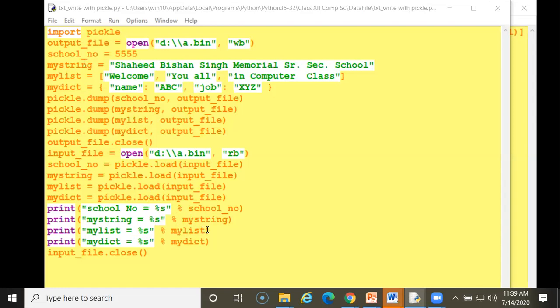Now this will be displayed with the similar variable, so I am using the similar variable string. Now I am using a list, my list with the text. And now I am using the dictionary. The dictionary will be printed here. Now see, the previous file is closed here, and the input file which I have opened here should also be closed. So I am running this.